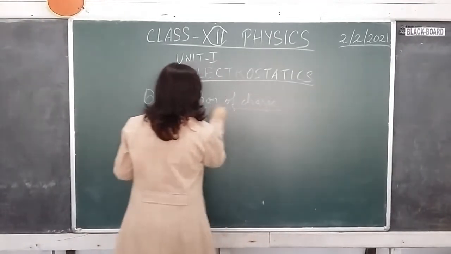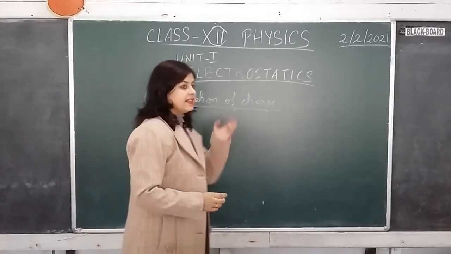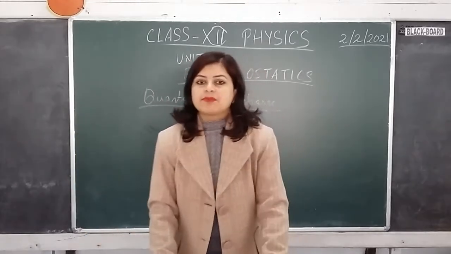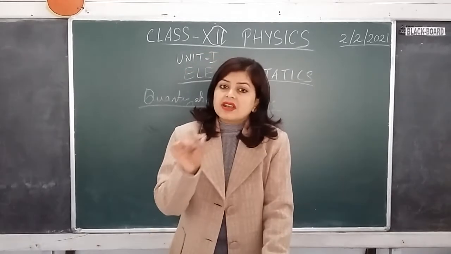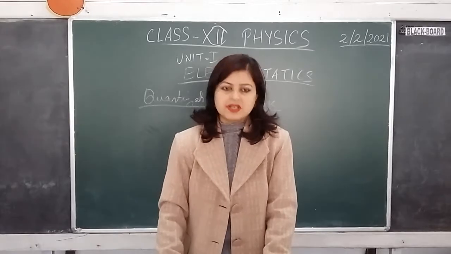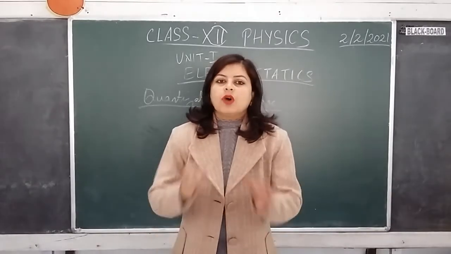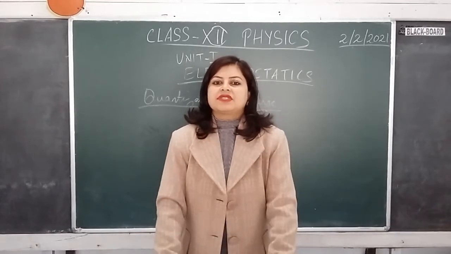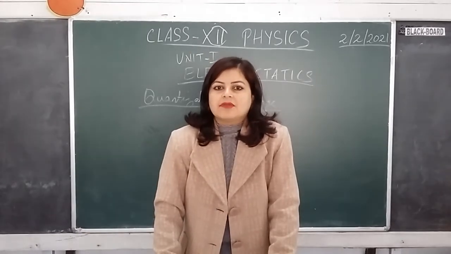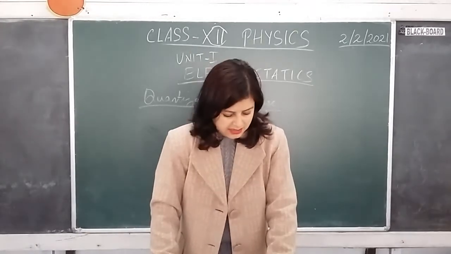Say a body has acquired a net positive or negative charge. Why has that body obtained a net positive or negative charge? Because a certain number of electrons has been transferred from or to the body. So what will be the amount of net charge acquired by the body? It is going to be an integral multiple of the basic electronic charge.